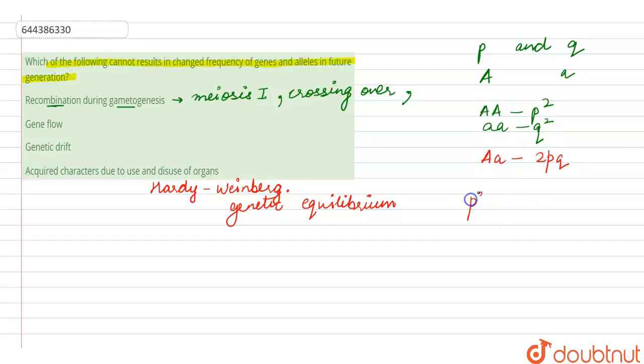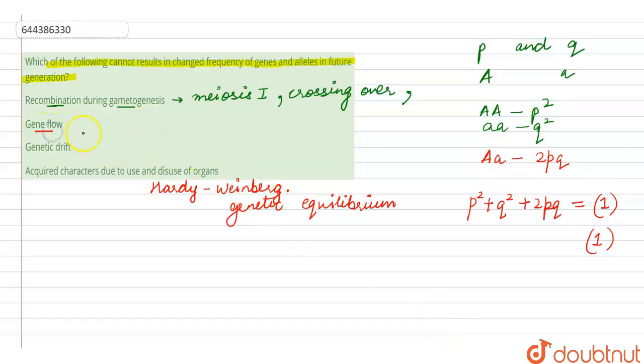So the equation is p square plus q square plus 2pq is a constant and it is equal to 1. This remains constant if there is no evolution taking place, right? So this constant determines whether evolution is taking place in a population or not.